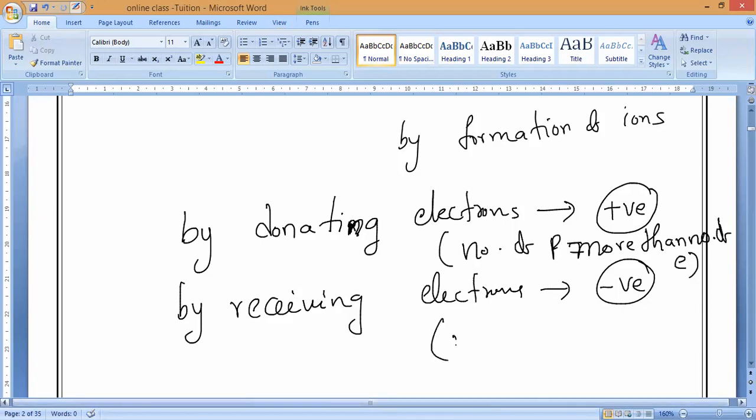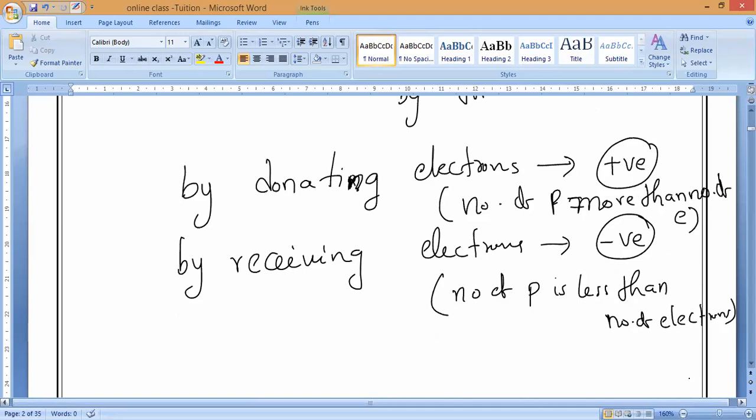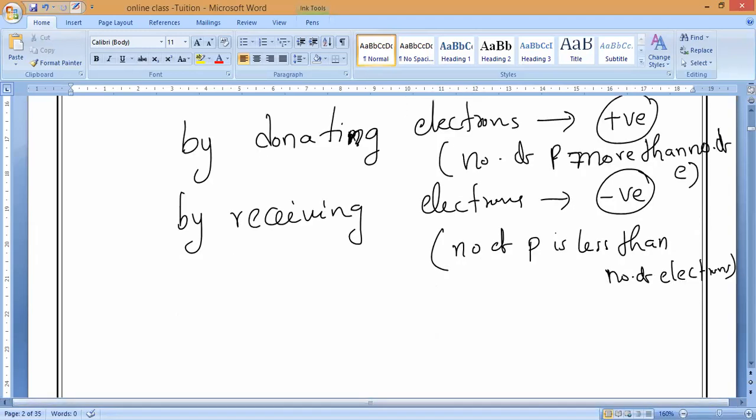Same way, receiving electrons means the number of protons is less than the number of electrons. Negative charge means electrons are more. Positive charge means protons are more. Understand? Yes, sir.